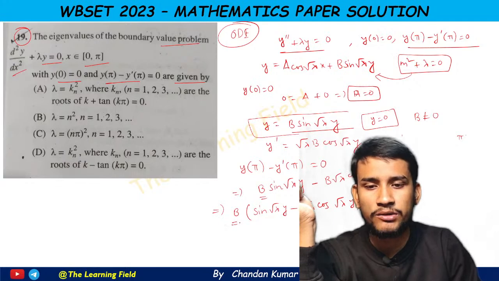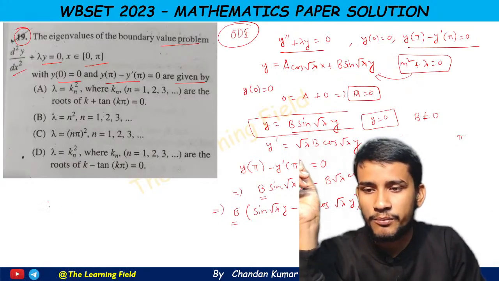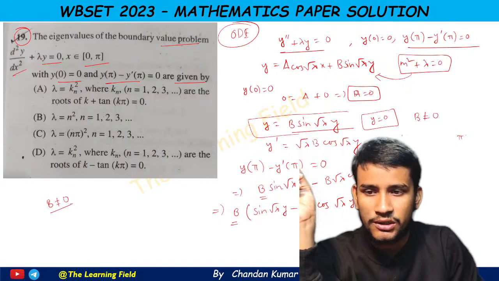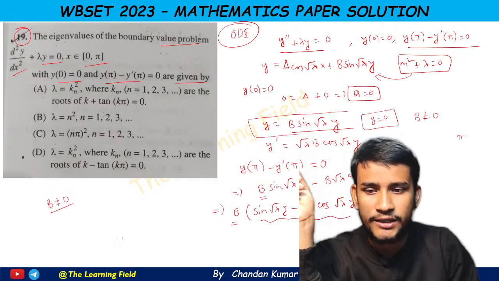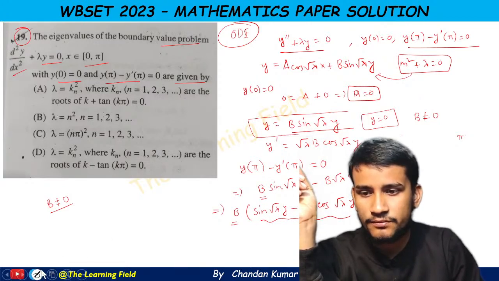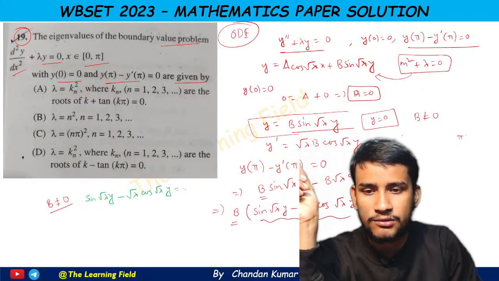Now if B equal to 0, then this gives again the trivial solution. Therefore B must be non-zero. B non-zero means this quantity is equal to 0. That means we get sine root lambda pi minus root lambda cos root lambda pi is equal to 0.